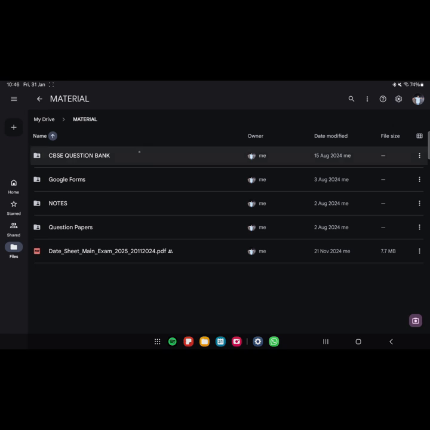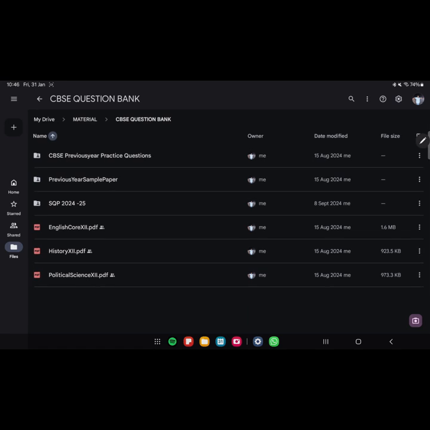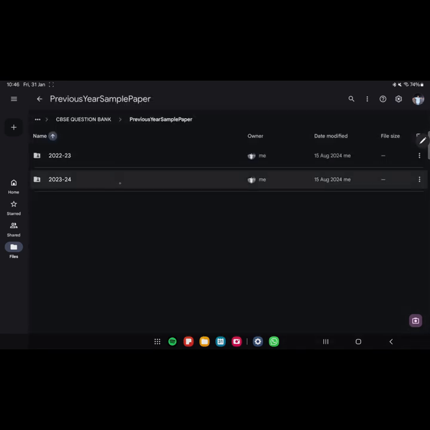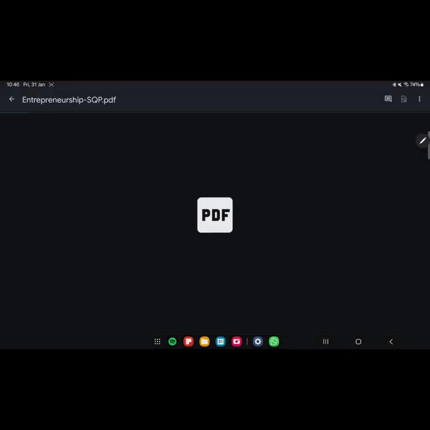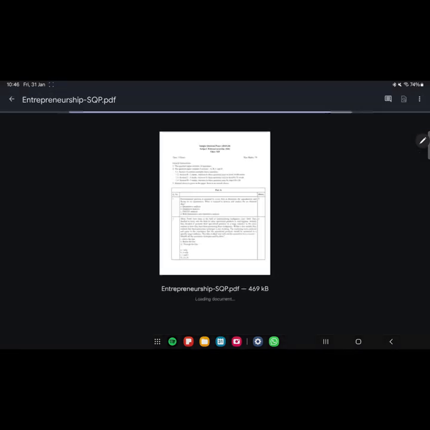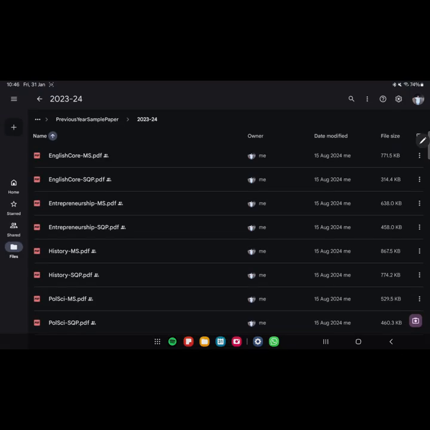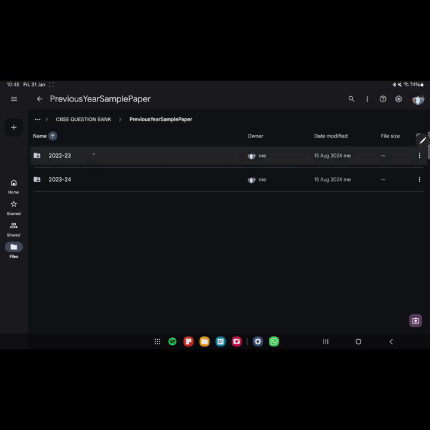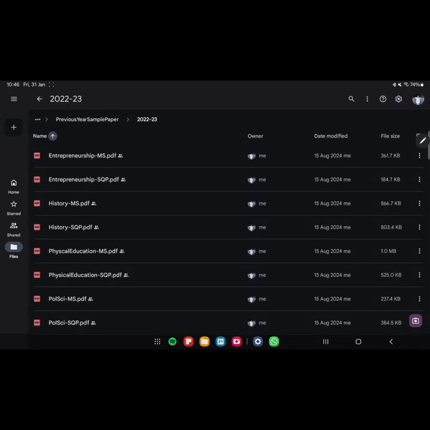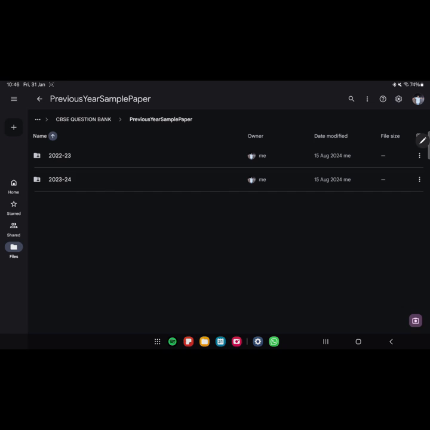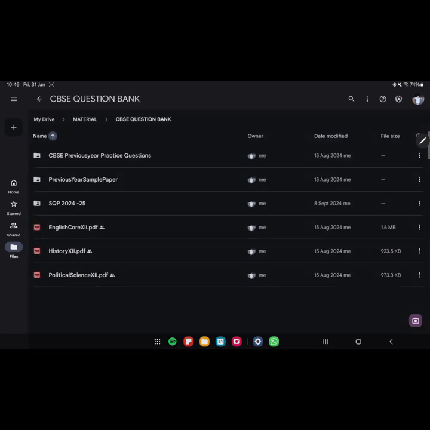So I thought I should give you this, the CBSE question bank. Here you have the previous year sample papers, which I downloaded from CBSE itself. I'm just showing you. These are the CBSE sample question papers which they gave for our term. These were the sample question papers for my boards, and the entire set is given here. I have given you the 2023 ones, the previous year, for my seniors, and the ones which I had from CBSE sample question papers. So I believe you will be practicing these. They'll be very much enough for you.